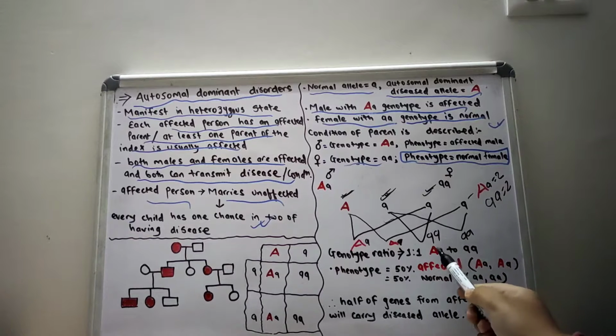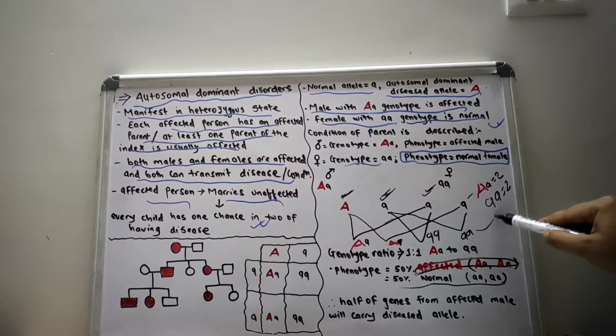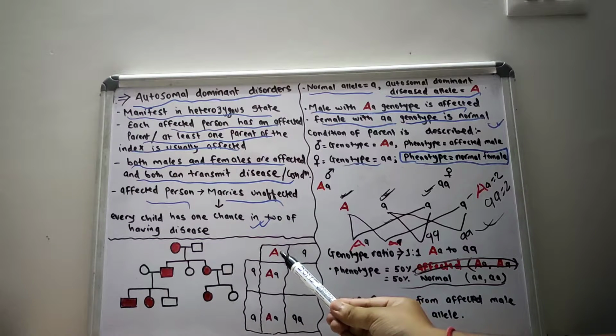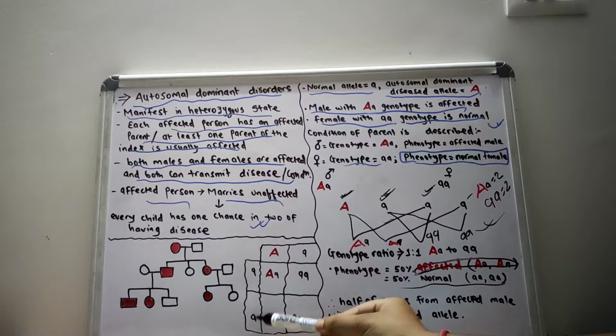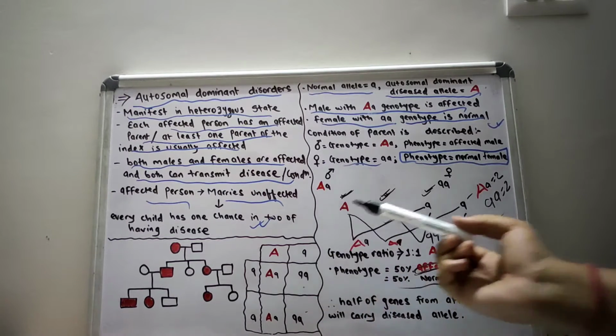That's why the genotype ratio of affected children to normal children is 1:1, and the phenotype is 50% affected and 50% normal. You can see in this box that the diseased allele pairs with the normal allele, creating a diseased progeny. Again the disease allele pairs up with the normal allele, creating a diseased progeny, and normal paired with normal creates a normal progeny.